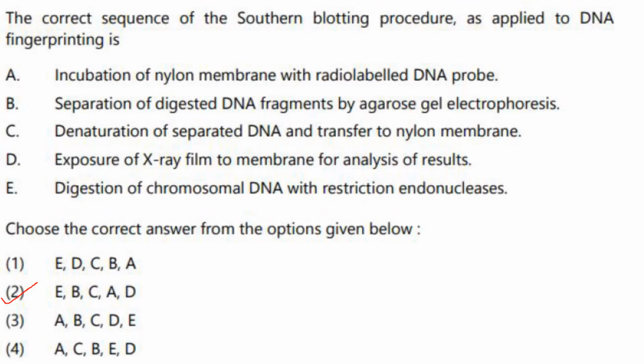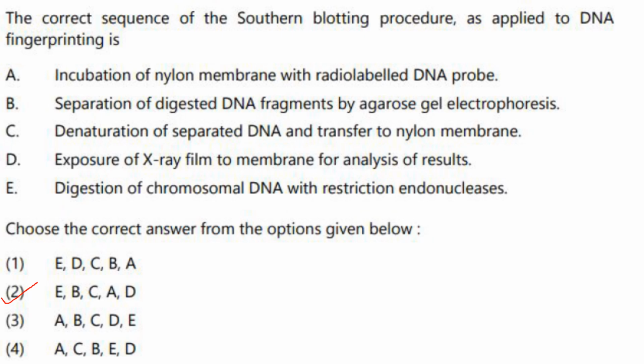Then the correct sequence of the Southern blotting procedure as applied to DNA fingerprinting is. First you have to digest the DNA with specific restriction endonuclease. Then you have to run an agarose gel. Then transfer it to a nylon membrane after denaturation.